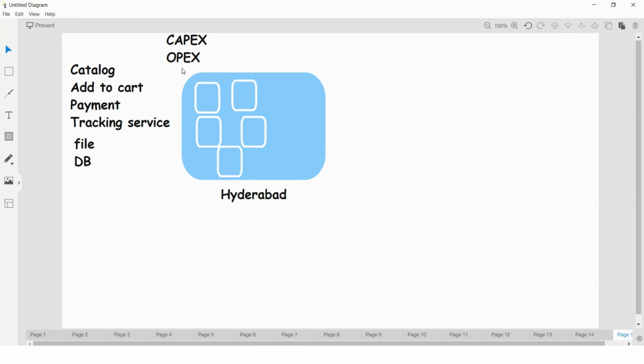Now our users, Zepto users, they are trying to access this application, Zepto. Zepto users, they started purchasing or they started accessing this application. Okay, users, you can see that.